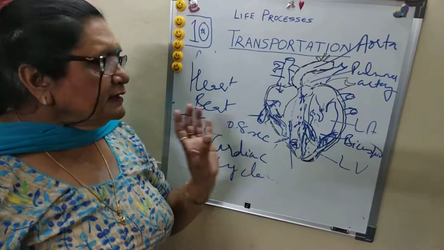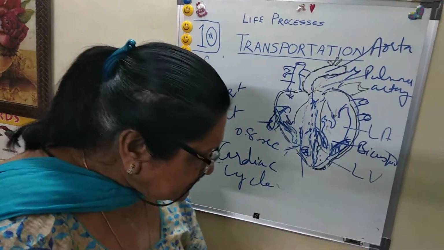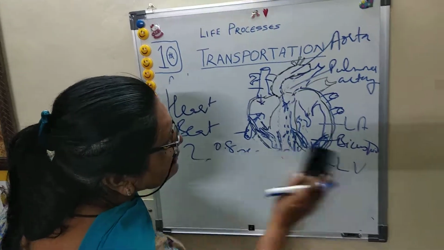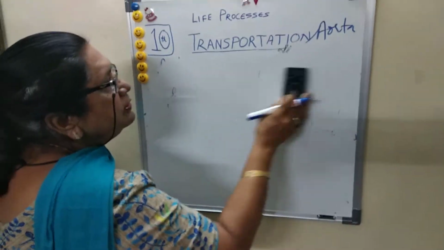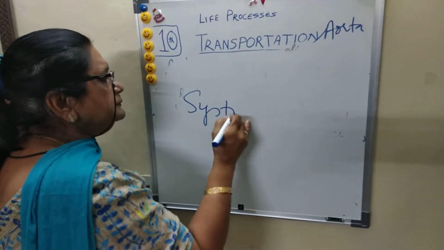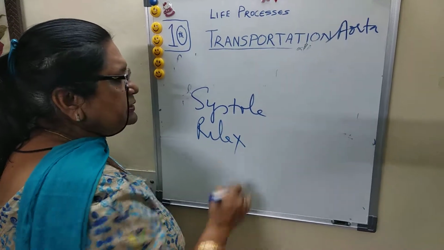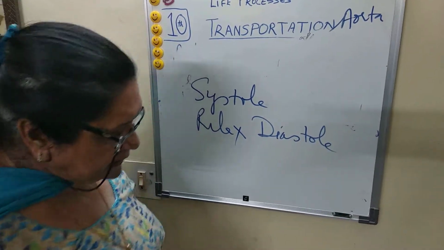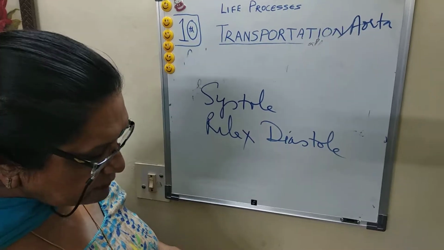Entry of the blood, release of the blood. When they contract and relax, there are two main things. Once they contract, it is called systole. The auricles contract. The second time, they relax. That is called diastole. It is called diastole of the heart. Contraction and relaxation of the heart.